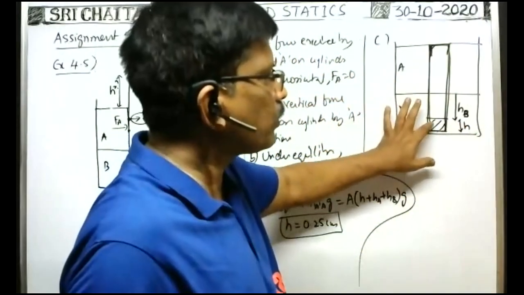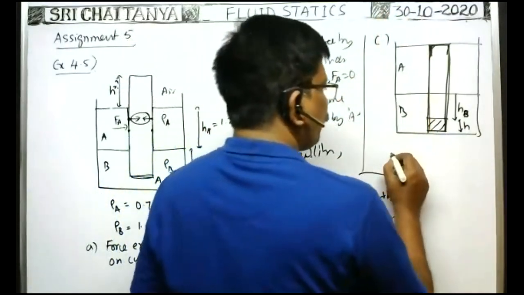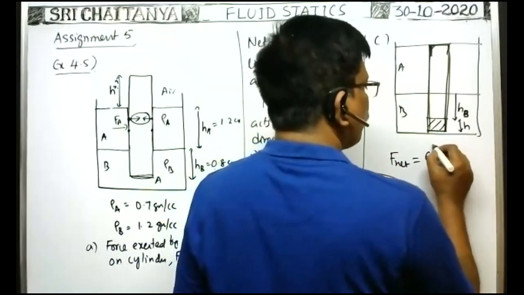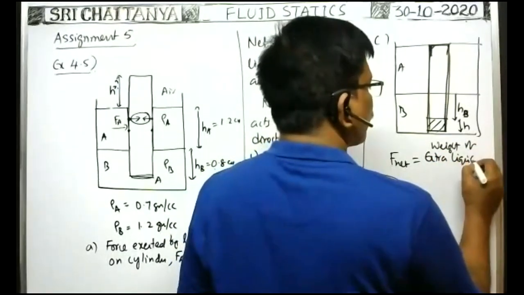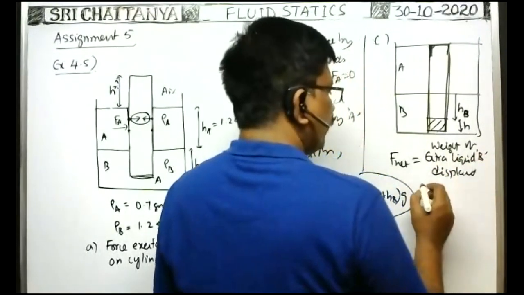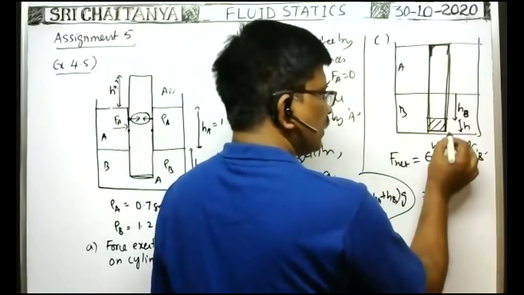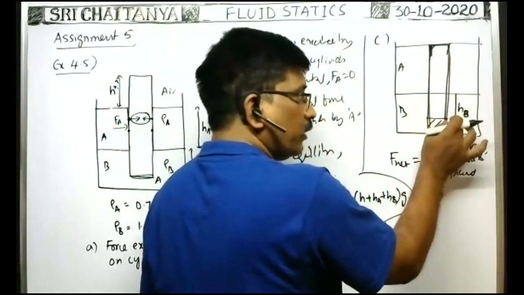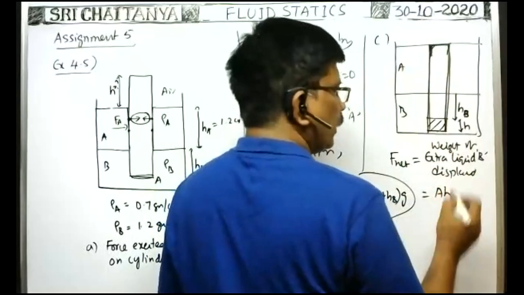Because of this extra liquid displaced by the cylinder, whatever force acts on the cylinder is the net force. So the net force acting on the cylinder upwards is equal to the weight of the extra liquid B displaced. Therefore, F net is equal to the weight of the extra liquid displaced, meaning the area of cross section of the cylinder into the extra length of the cylinder submerged in the liquid B, which is equal to X, the height of the cylinder above the liquid surface A, that is equal to H only.